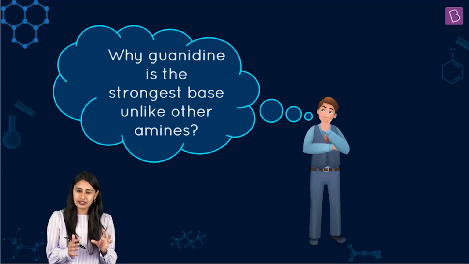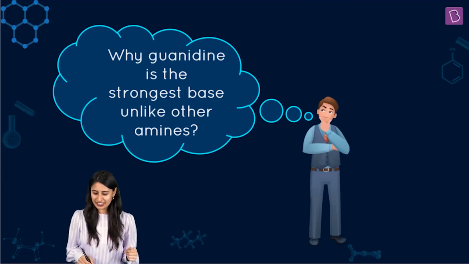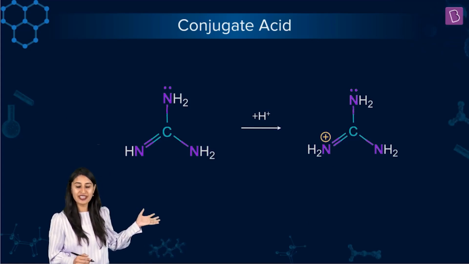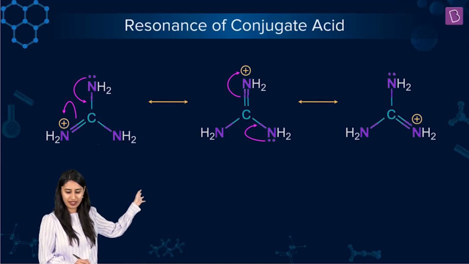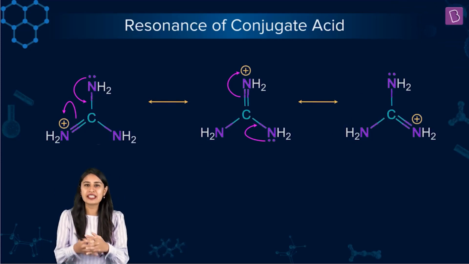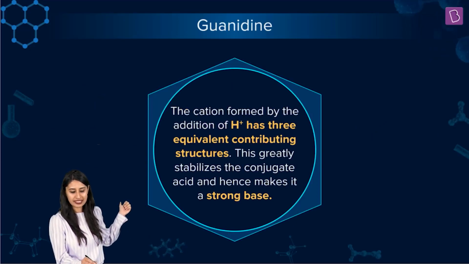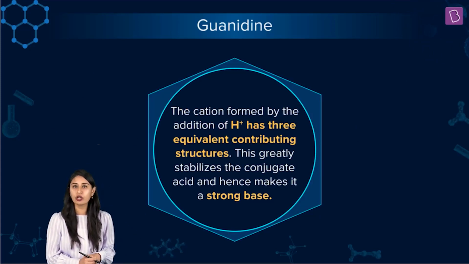Why is this guanidine even leading over the amidine kind of system? The reason is, please see, once it has accepted H+, once the protonation has happened, we get 3 resonating structures. Not 1, not 2, but 3 resonating structures. Check them out. So what is happening in guanidine? Weaker the conjugate acid, stronger the base. So please understand the cation formed by the addition of H plus has 3 equivalent contributing structures. This greatly stabilizes the conjugate acid and hence makes it a strong base.